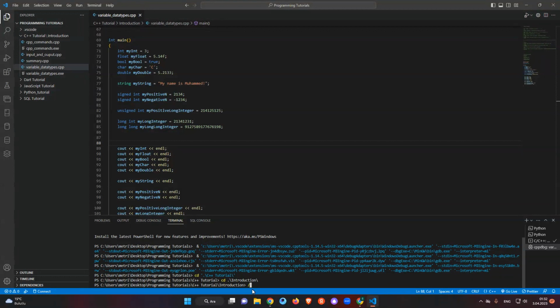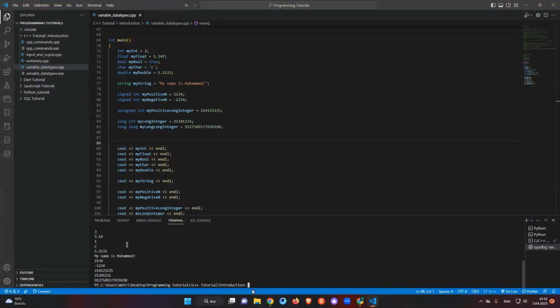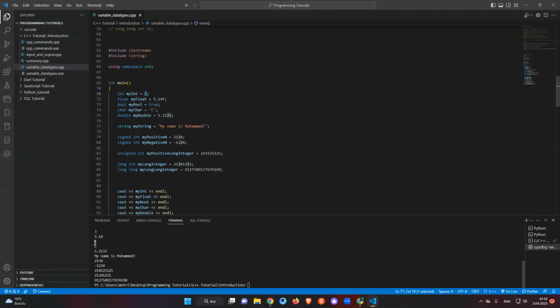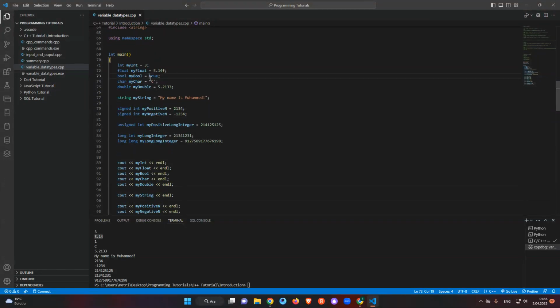So we can just use that one and say the file name. In this case, it will be variable and data types exe. Run it. Good. The first one is my integer, its value is 3 and the output is 3. My float is 5.14, and it outputs 5.14, a floating number. And my bool is true, and in this case it is 1.